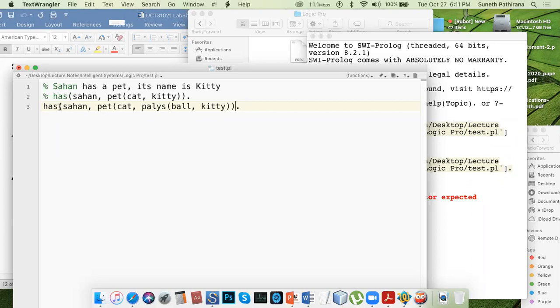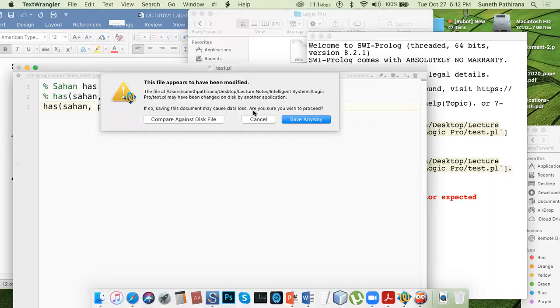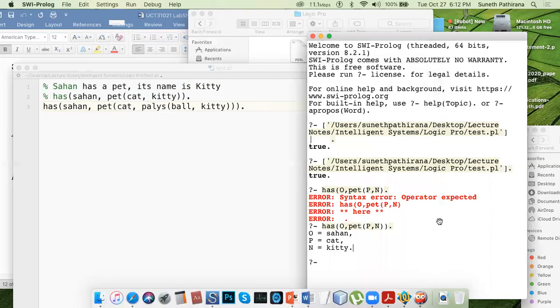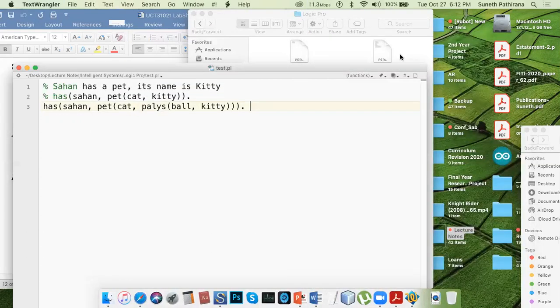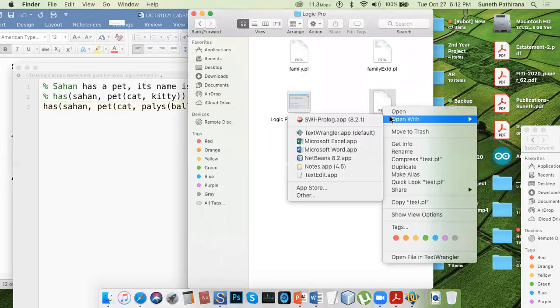We have opened how many brackets? 1, 2, 3. There should be 3 closing brackets. I will recompile this.